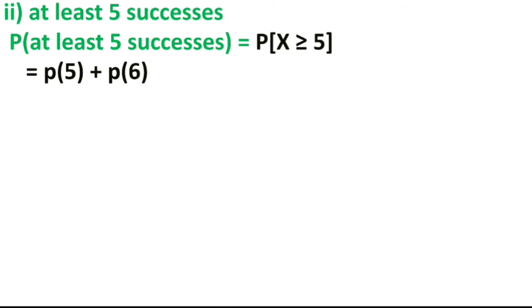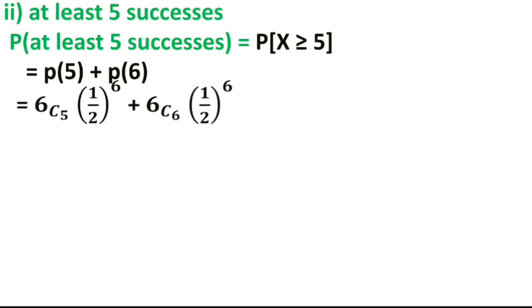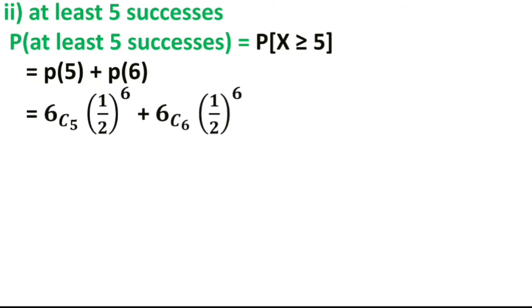Again it becomes 6 combination 5 into half raised to 6 plus 6 combination x equal to 6 here into half raised to 6. Okay, now 1 by 2 raised to 6 means 1 upon 64. Here also 1 upon 64. And what is 6 combination 5? 6 combination 5 is 6, and 6 combination 6 is also 1.